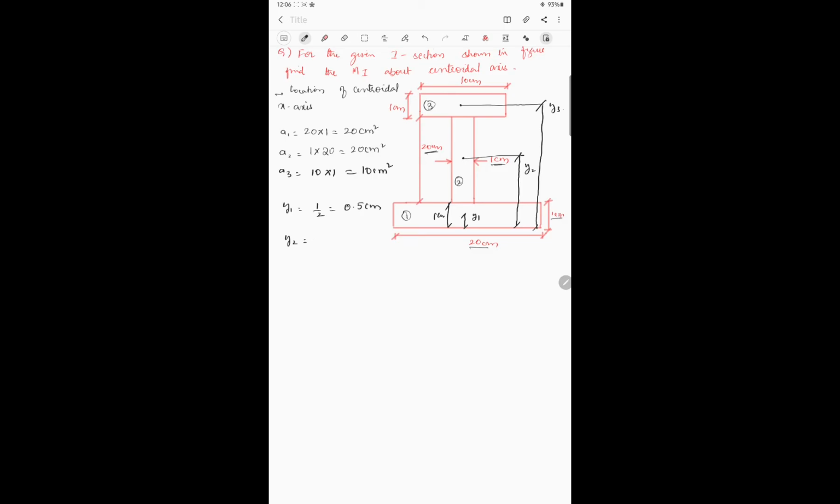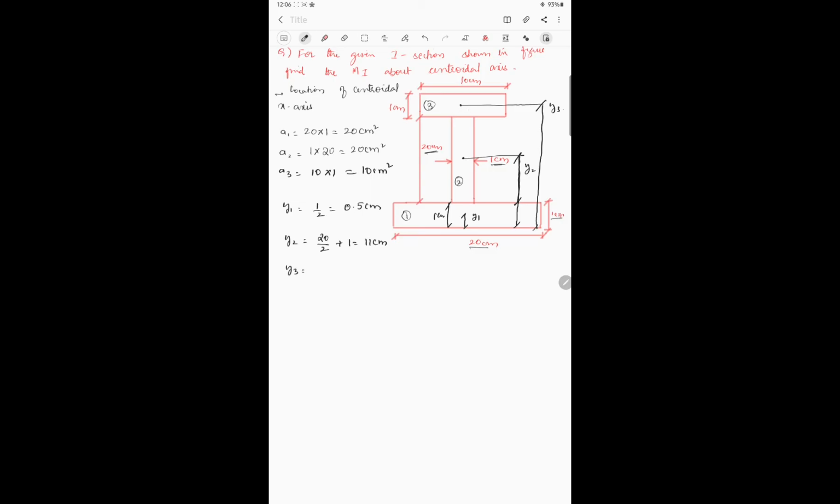Similarly, Y2 is equal to, from here to here, it will be 20 by 2 plus 1, which is equal to 11 centimeters, isn't it? What about y3?